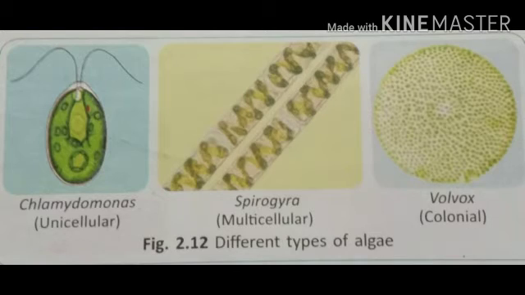Their sizes vary from unicellular Chlamydomonas to filamentous Spirogyra, colonial Volvox, and huge seaweeds found in oceans. They are all autotrophs. They contain chlorophyll and make their food by photosynthesis. Most of them are green, but those found in seas and oceans are brown or red in color.